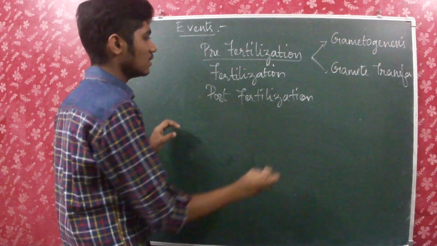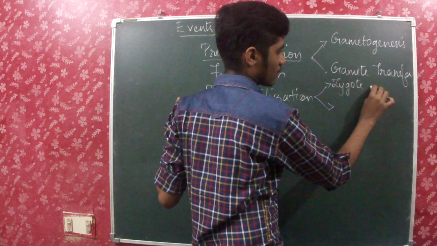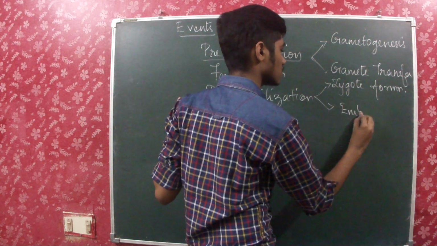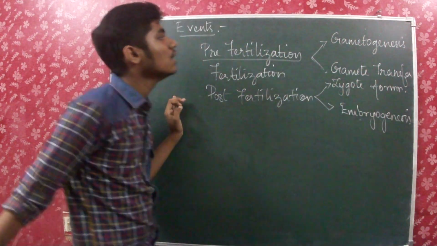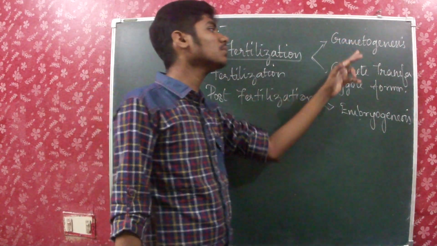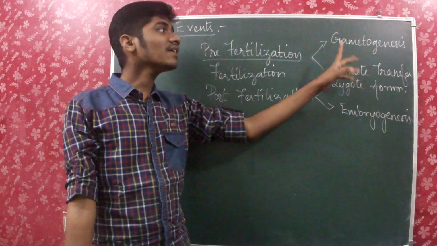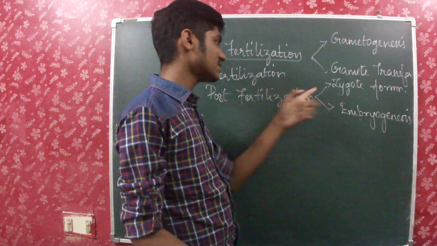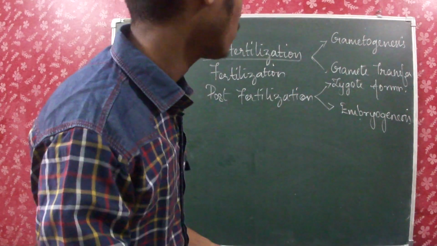Okay, so here also we have 2 divisions, zygote formation and embryogenesis. So these are the 3 events. Pre-fertilization is something which occurs before fertilization, and the 2 processes that occur there are gametogenesis and gamete transfer. I have talked about gametogenesis in the previous video, and today we will be discussing the rest 4: gamete transfer, fertilization, zygote formation and embryogenesis.